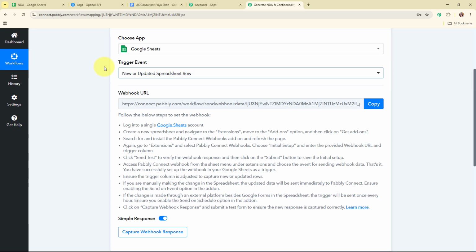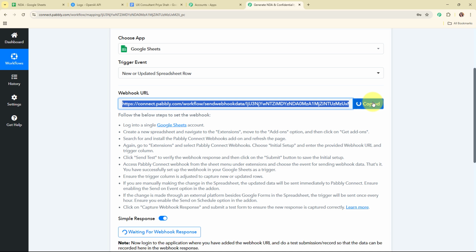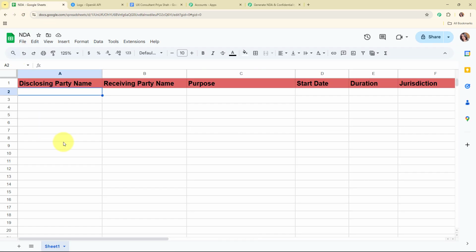Alright, so now after selecting a trigger event, you can see I've received a webhook URL. That means here I'm going to use this webhook URL to connect my Google Sheets with Pabbly Connect. So I'm following the instructions below. Firstly, I'm going to copy this webhook URL, and here I've already logged in my Google Sheets account. So this is the Google Sheet that I've already created with the name NDA, and now here I'm going to connect this Google Sheet with Pabbly Connect in order to capture the response in Pabbly Connect.